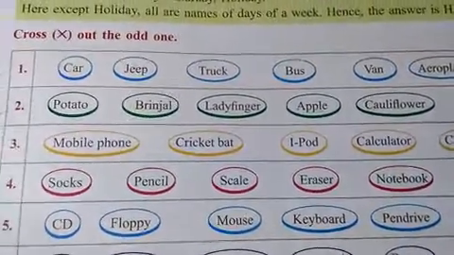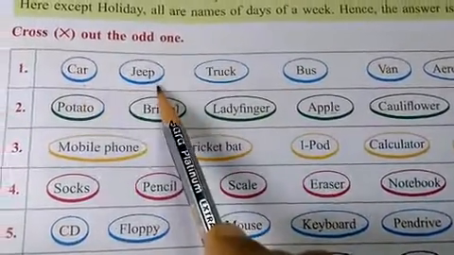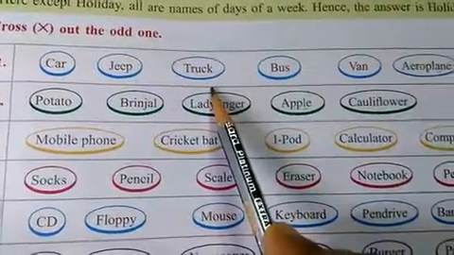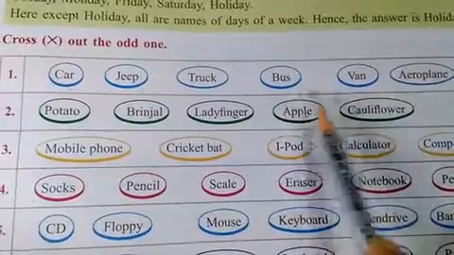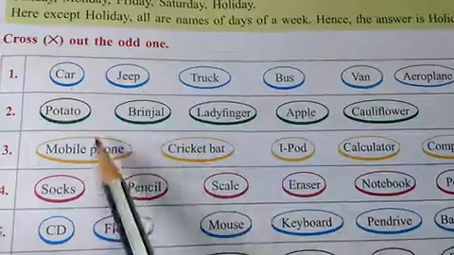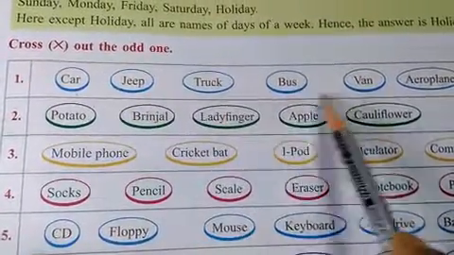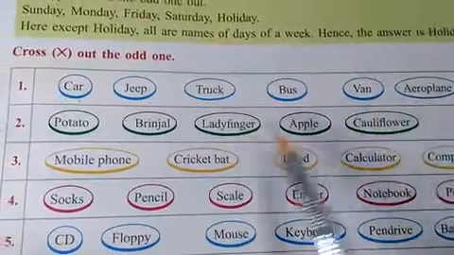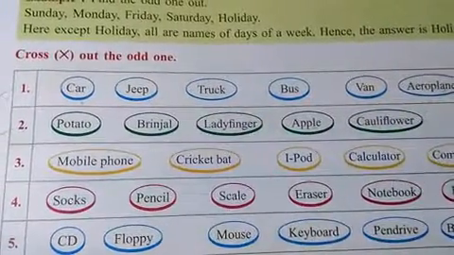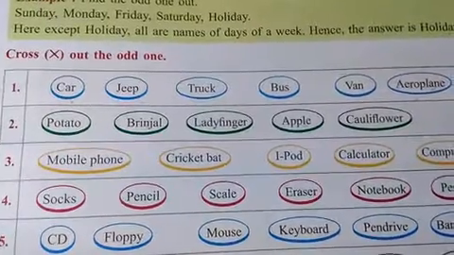Look at the first one. Car, jeep, truck, bus, van, aeroplane. Which one is different? Can you guess?